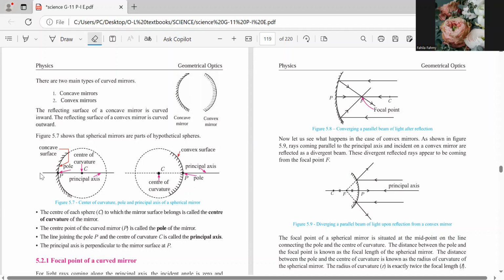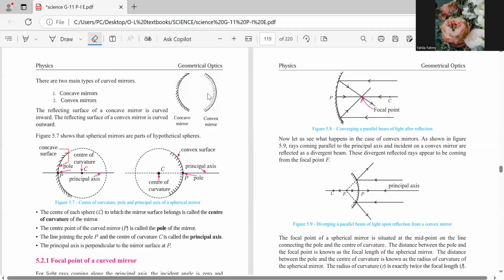And you see this middle line, right? This midline, that is what we call the principal axis. The line joining the pole, that is the P, and the center of curvature is known as the principal axis. Right? What is the pole? Pole, son, the center point of the curved mirror is known as the pole.